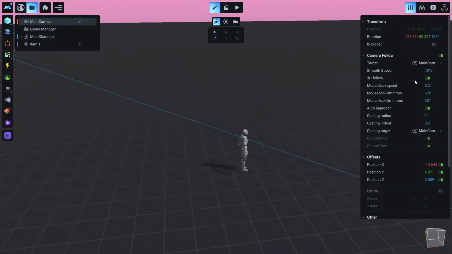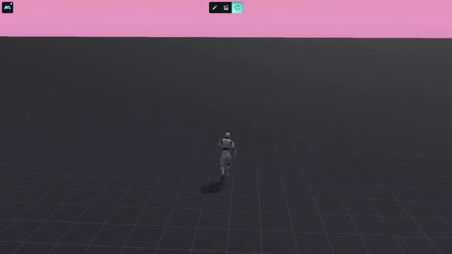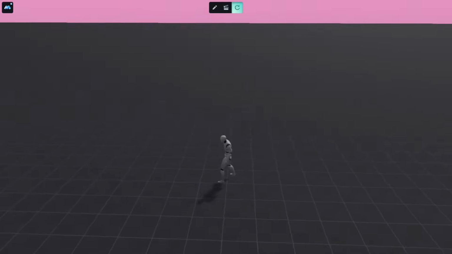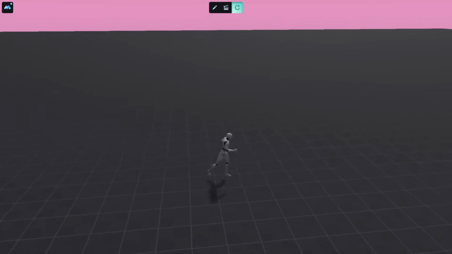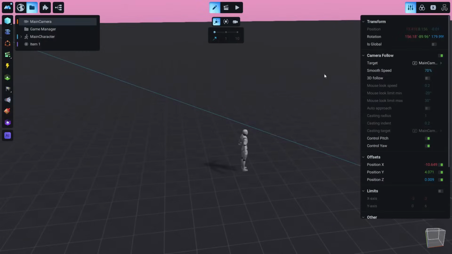So the camera could have a smooth speed, so how smoothly it follows the target, and it has a 3D follow. So for example, if I disable this and I try to play the game, you will see that now I do not control the camera, but with my mouse I control the rotation of the character. Okay, let's go back to edit mode, and let's enable this again.